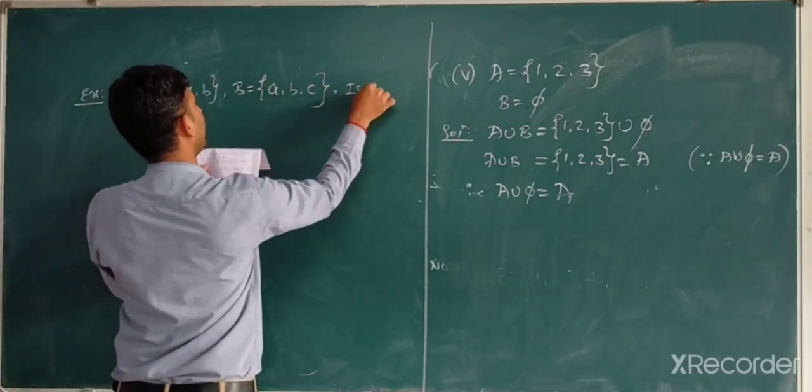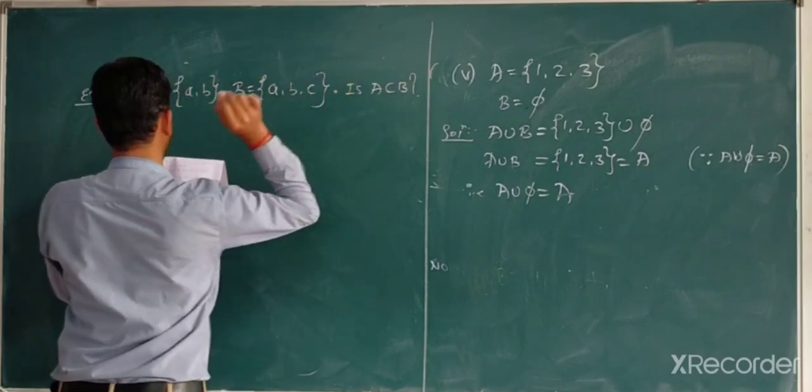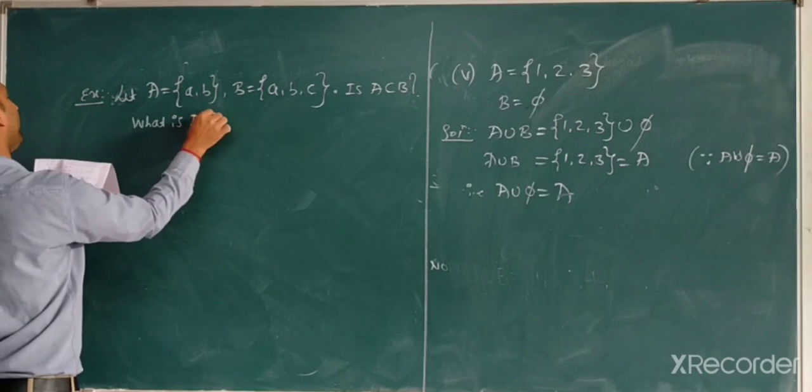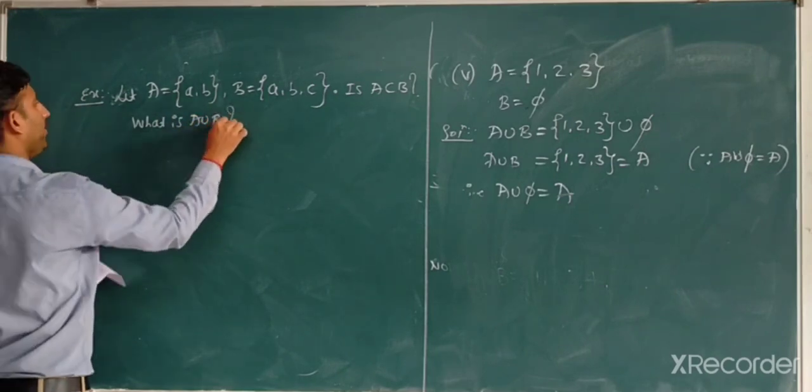Question: is A a subset of B? And what is A union B? There is a question.